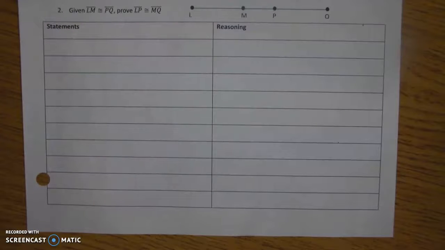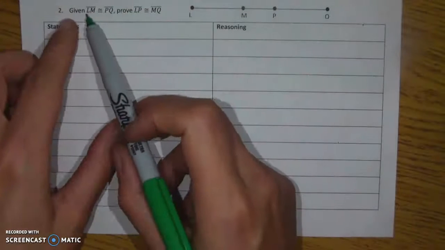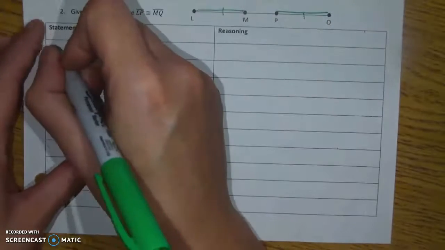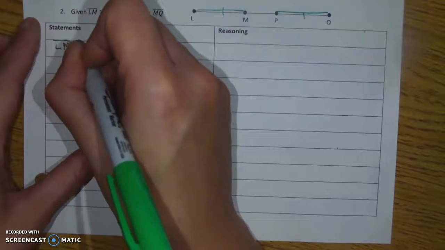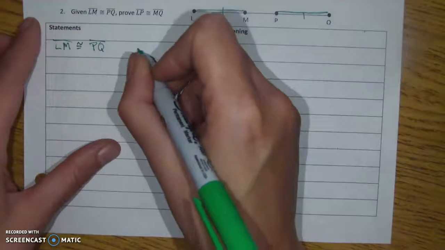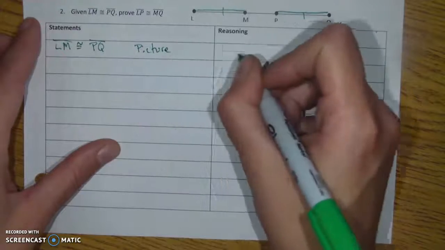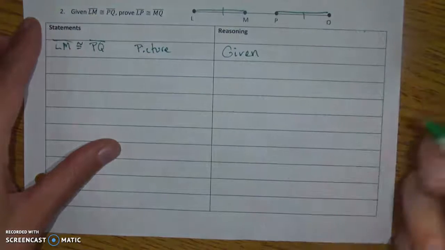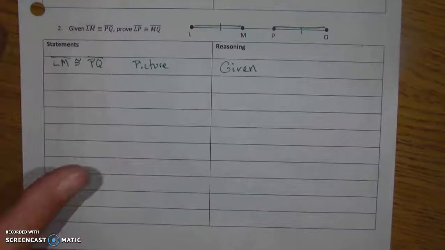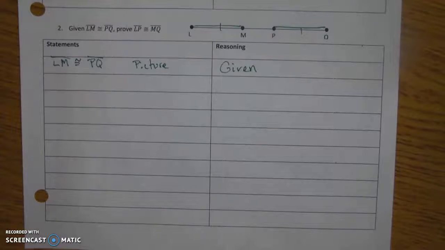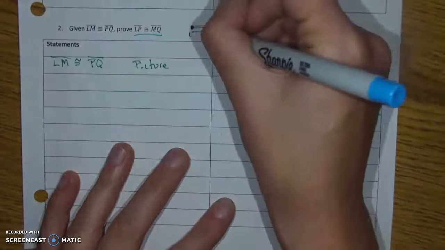And that last proof really used the ideas that we have with searching for related definitions. And our final one is going to look a little bit more at working backwards. Okay, so we know that LM is congruent to PQ. So this segment is congruent to this segment. And we also have a picture that shows us where everything is. So I'm going to just write picture, and you can assume that the people who are reading your proof have the same picture as you. Now what I want to prove is that LP is congruent to MQ.